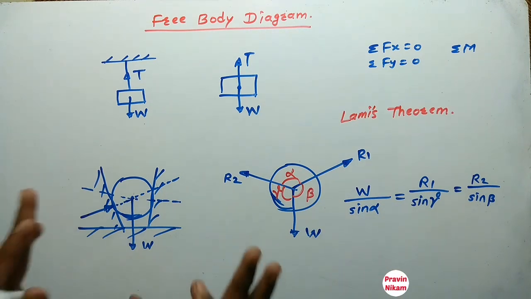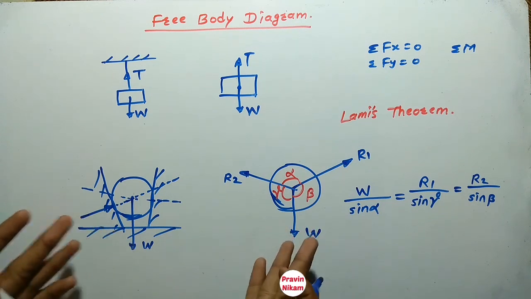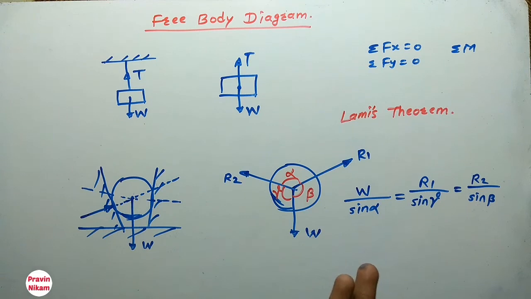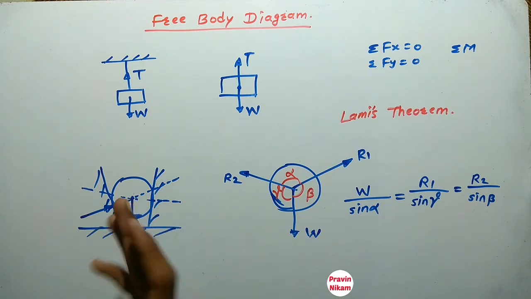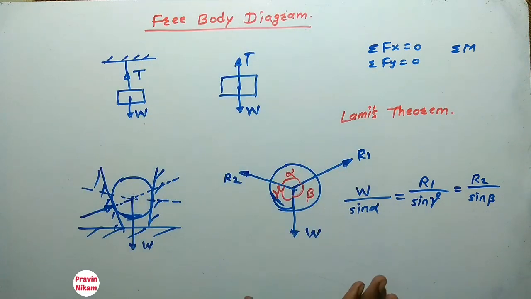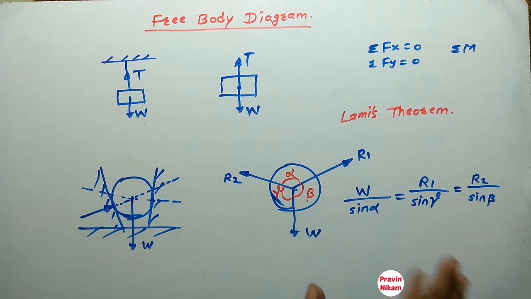So this is the prerequisite for the strength of materials subject for the chapters stress and strain. Also, it is important in the case of beams and in all subjects of mechanical engineering. So these are the basic concepts from the engineering mechanics subject, which are important to study further advanced subjects, that is strength of materials, theory of machines, and design of machine elements.